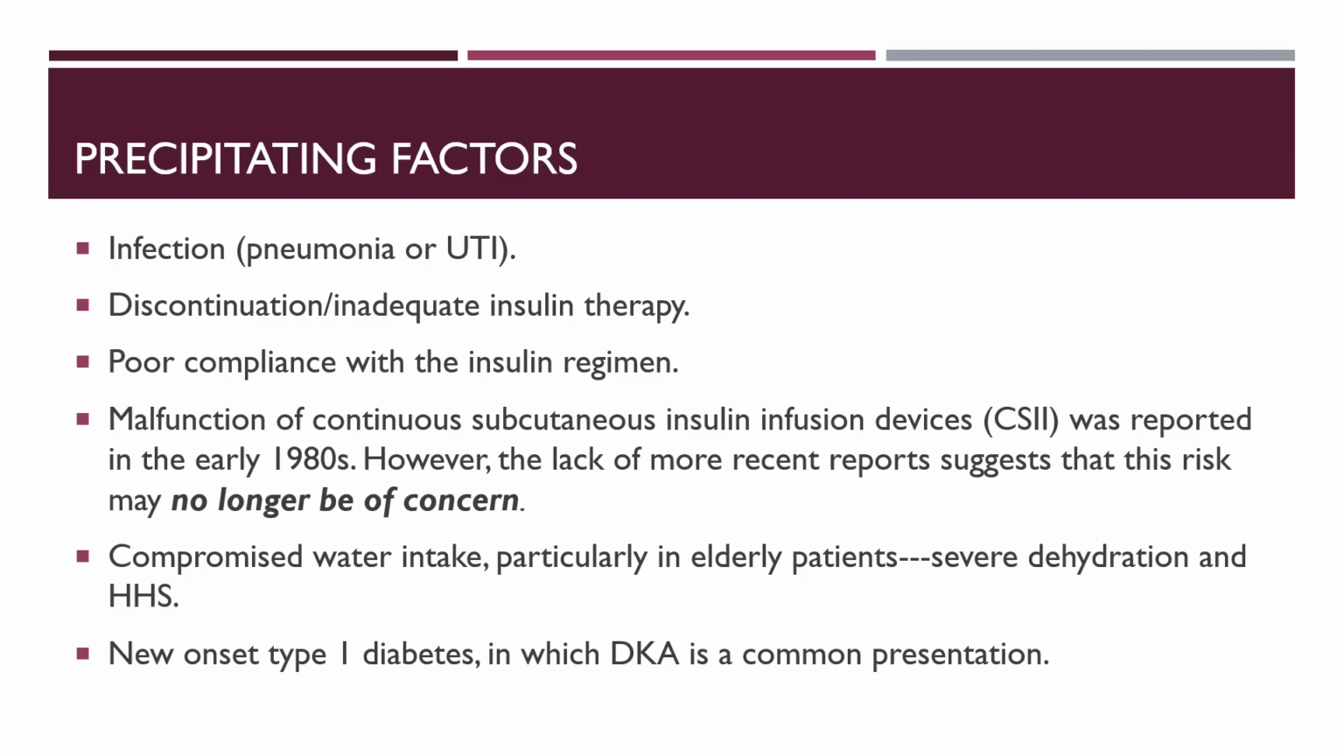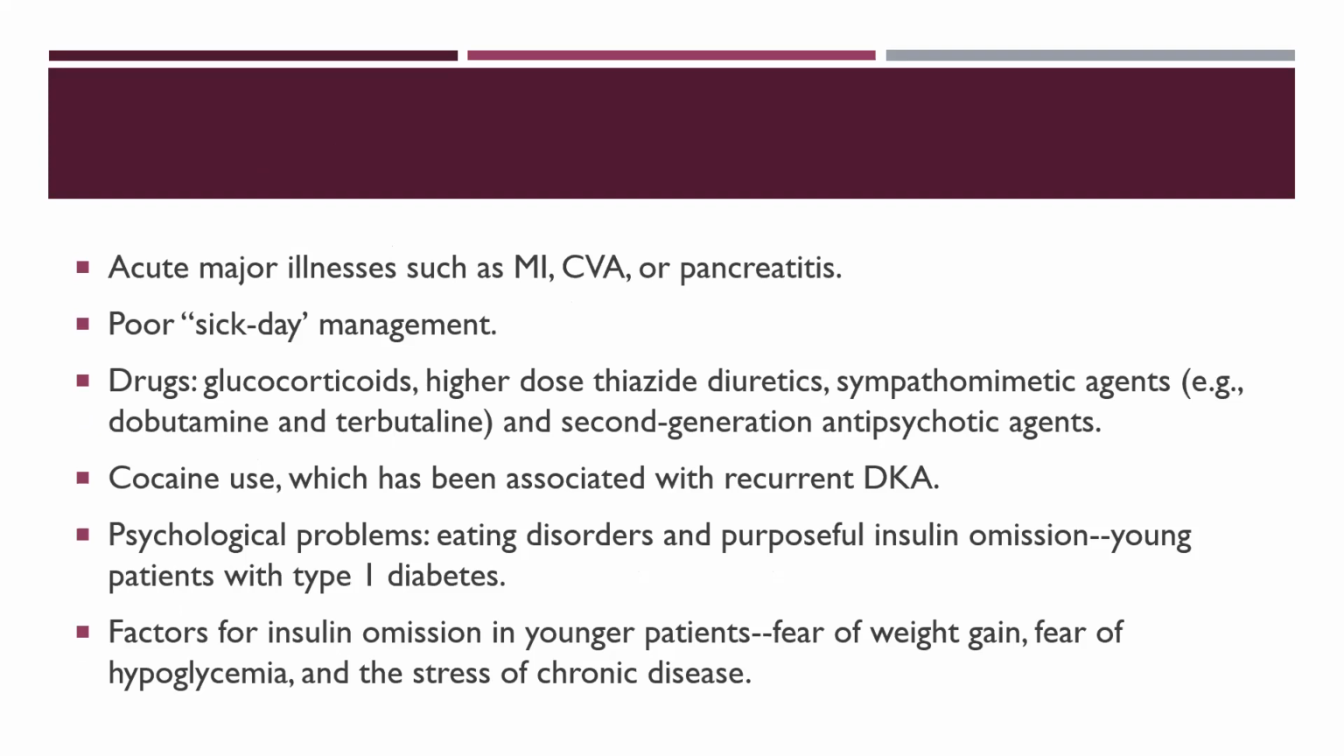In the winter season, water intake is decreased very much. Even a normal person does not take as much water as required. And when a patient has underlying diabetes and is elderly and at risk, they develop UTI and other problems because of dehydration, and they are at risk of developing this hyperglycemic crisis. Patients with a new onset of type 1 diabetes often present with DKA as their first diagnosis. Then acute major illnesses like myocardial infarction, cerebrovascular accident, or pancreatitis.